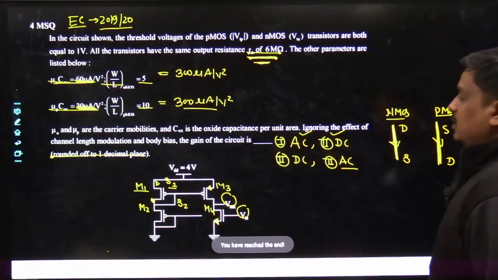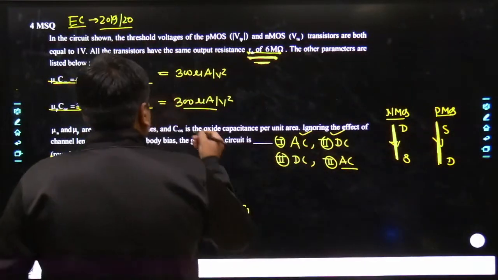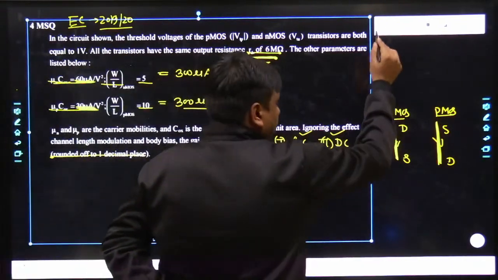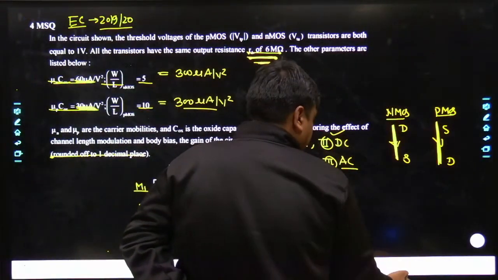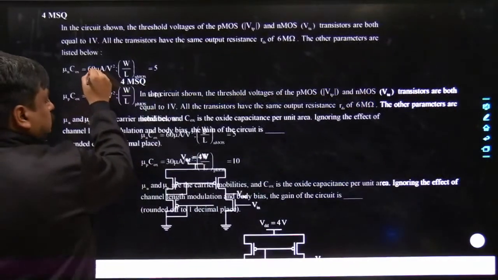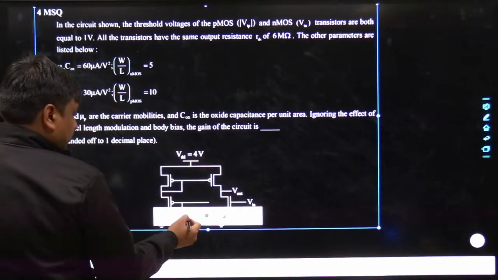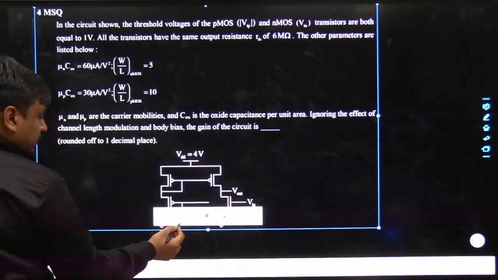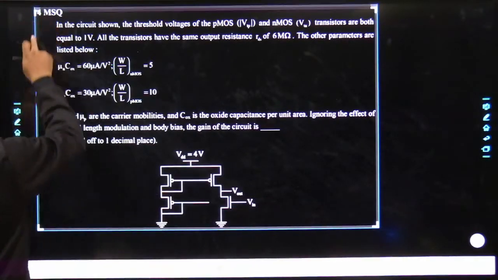Let me go ahead. Let me copy this complete figure and bring it to the next working board, and just focus on this circuit alone.